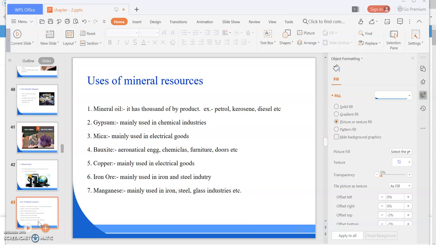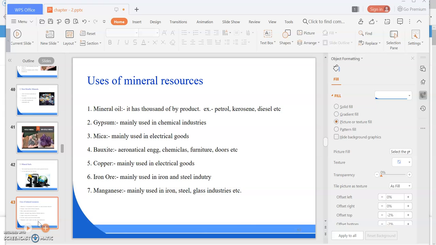Next is gypsum. Gypsum is mainly used in chemical industries. Okay. Next is our mica. It is mainly used in electrical goods, and for decoration, for colors, for paints, etc. Okay. Next is our copper. Copper is also mainly used in electrical goods. Then our bauxite, it is used in our aeronautical engineering, chemicals, furniture, doors, etc.